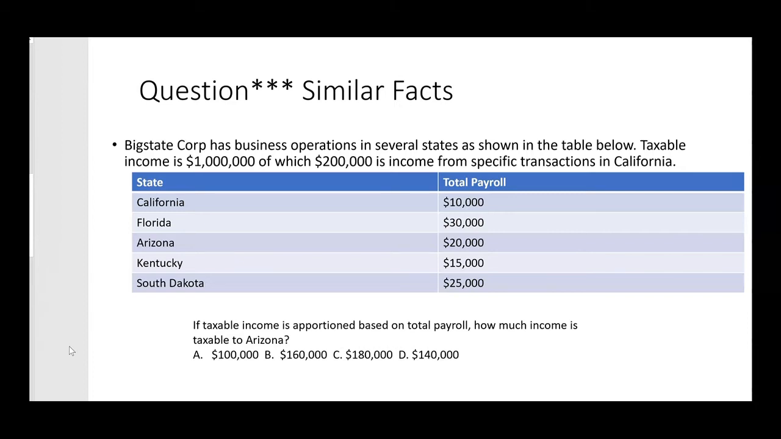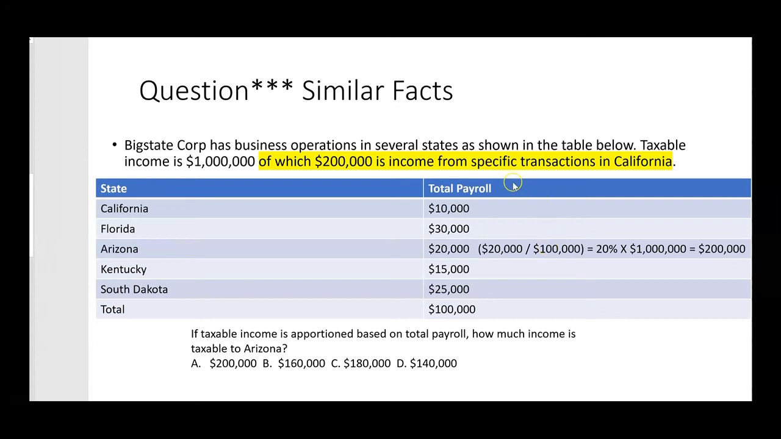Big State Corp has business operations in several states as shown in the table below. Taxable income is $1 million, of which 200,000 is income from specific transactions in California. One of the states that they do business in is California. So here's the new facts right here. Everything else is the same. They have $1 million of taxable income, but this time 200,000 of the million is specific to California. So right away, we can't apportion 200,000 of this million because 200,000 belongs to California. So we can only apportion 800,000.